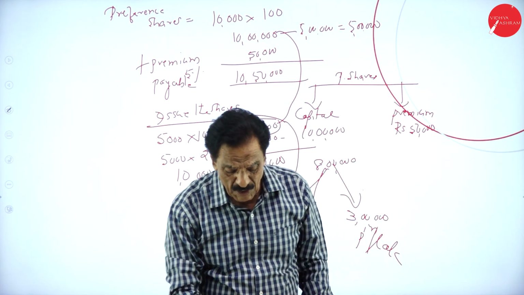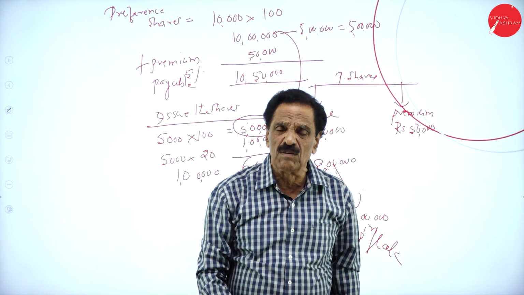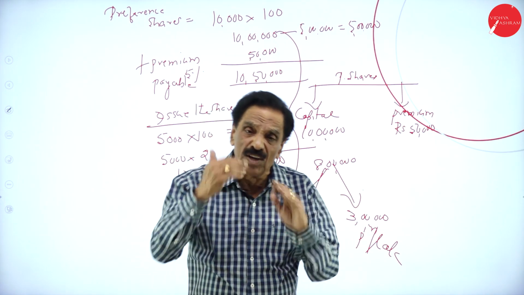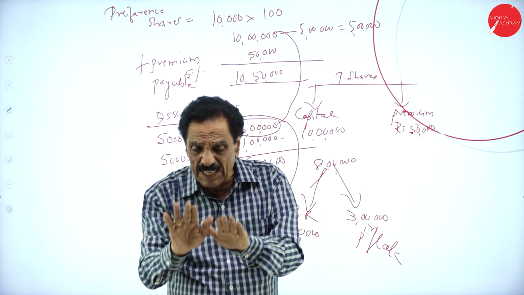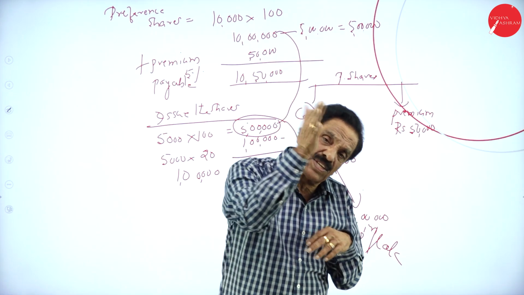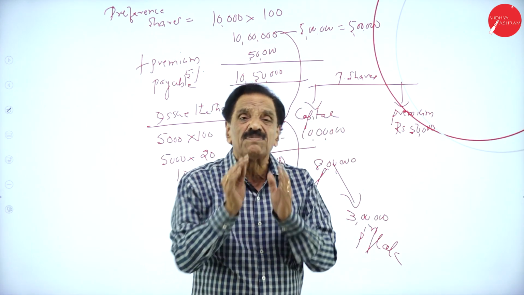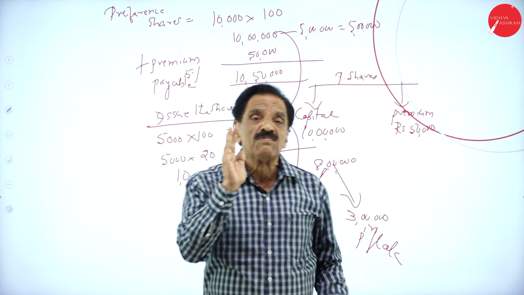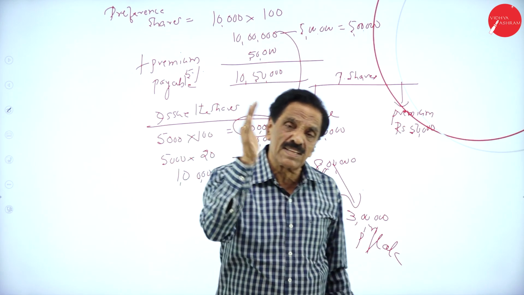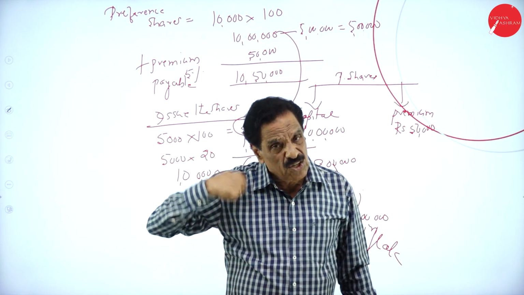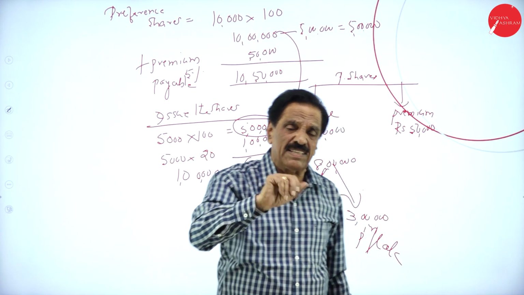What are the rules to be followed here? The major rules here: if you issue the share, for the balance, you create the CRR. If you create the CRR, then issue the share. If the number of shares is not given, first create the CRR. For the balance, issue the share. If we issue the share, for the balance, create the CRR.